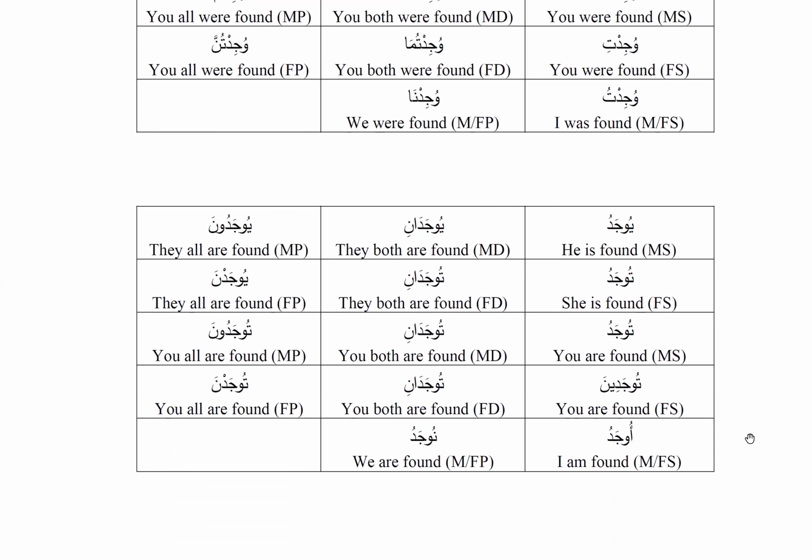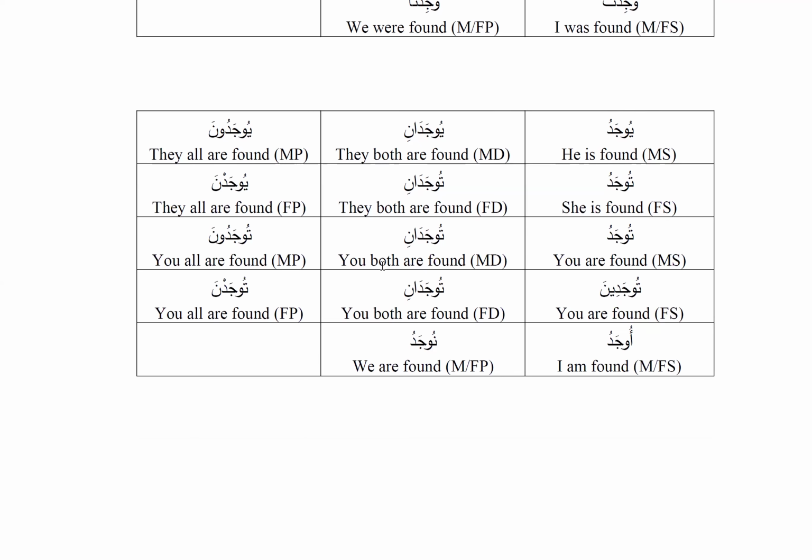Now coming to the mudariya, yujadu. Yujadu, yujadani, yujaduna, tujadu, tujadani, yujadna. He is found, they both are found, they all are found. She is found, they both are found, they all are found. So this is for third person, which we call as ghaib. Now coming to mukhatab, which is the second person. Tujadu, tujadani, tujaduna, tujadina, tujadani, tujadna. The first three being for male, the next three being for female. And ujadu and nujadu, I am found and we are found.